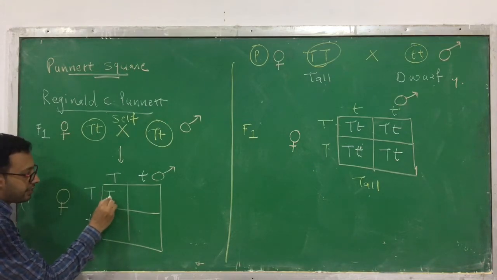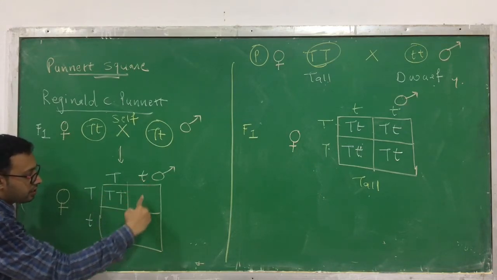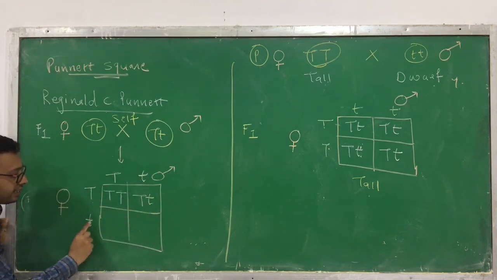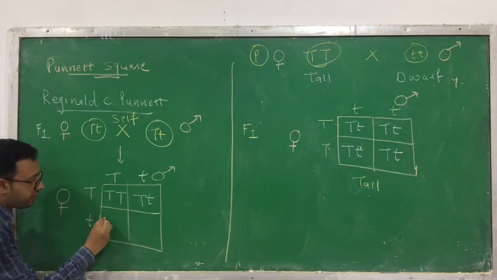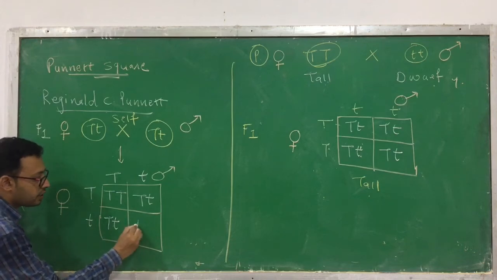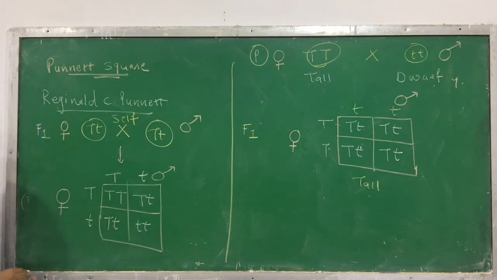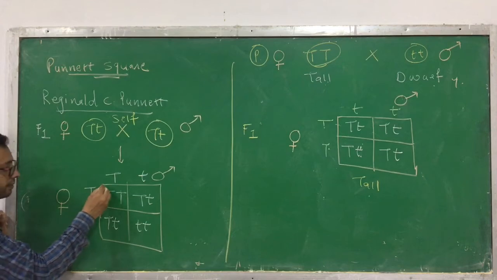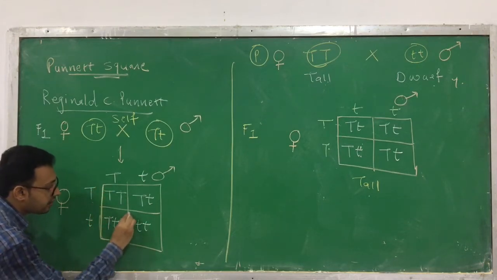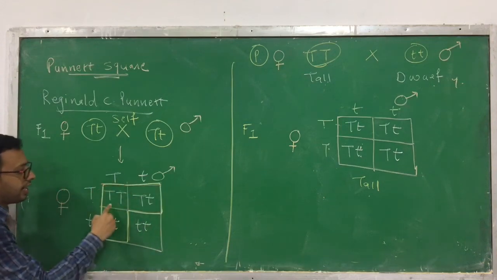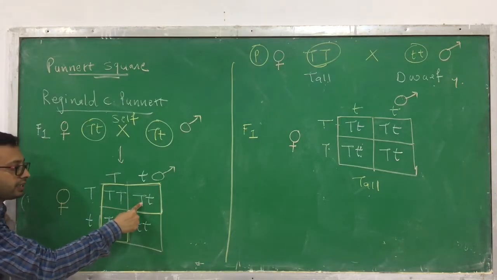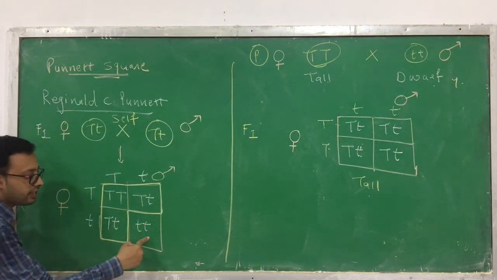So I write over here capital T, capital T. This, capital T, small t. Clear? Similarly like this, small t, capital T, but for easy understanding I am writing like this, capital T, small t, and like here, small t, small t. Okay? So here you can see these three plants are tall. Capital T, capital T is also tall, capital T, small t is tall, this is also tall, but this one is a dwarf.